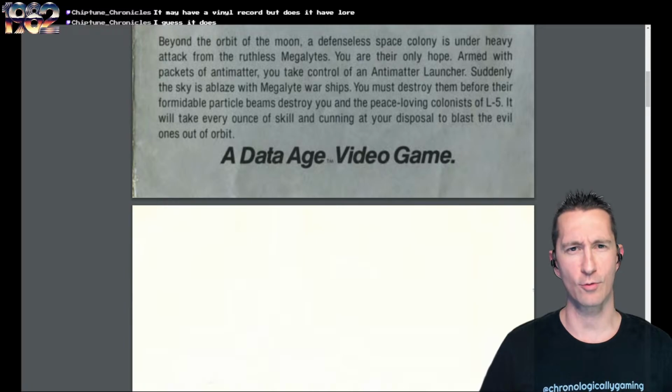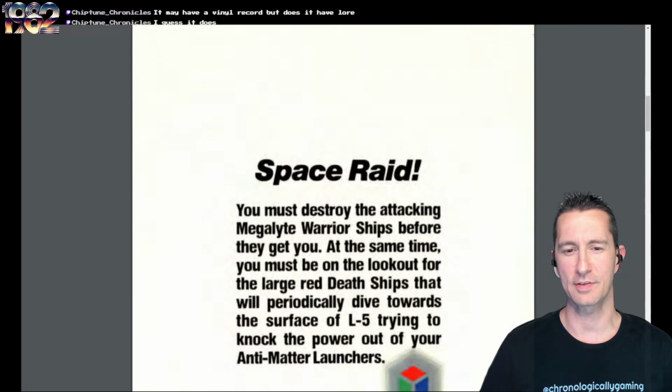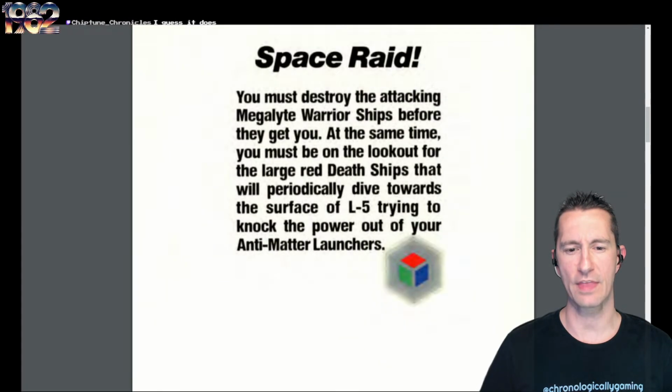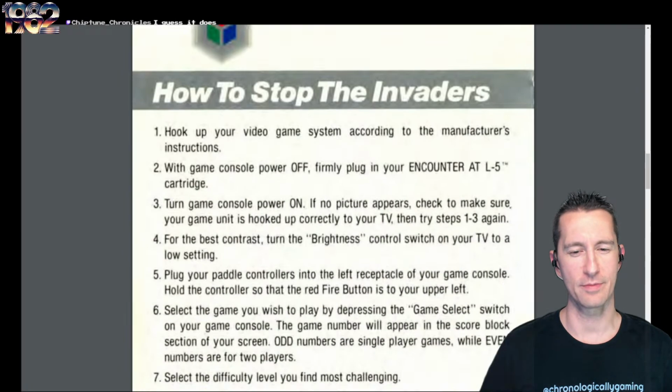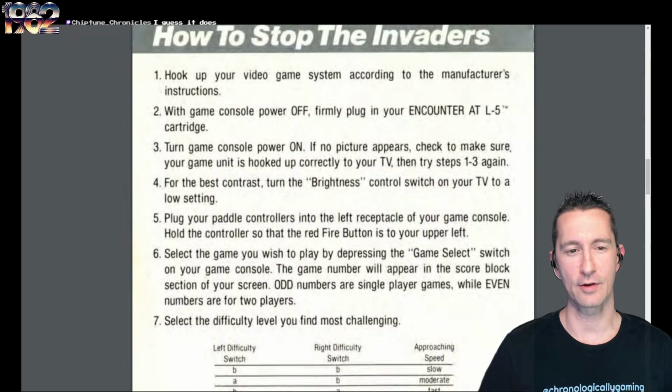I feel like the lore or story of some of these Atari VCS games are just starting to loop upon themselves, like I've heard them before. So we have to destroy the attacking megalite warrior ships before they get you. How are we going to destroy them is the question. There we go. It shows us how to stop the invaders. Not space invaders, different kinds of invaders.